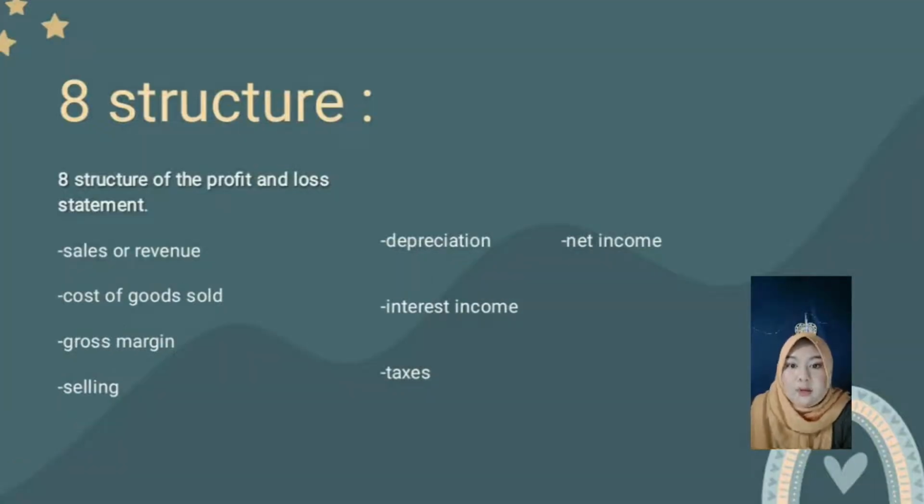I will explain about each structure of the profit and loss statement. One of the structures is sale or revenue. This figure is the total sale of a company over a prescribed time period.